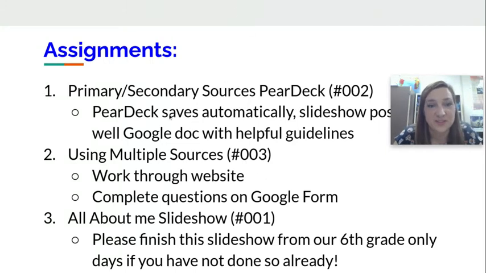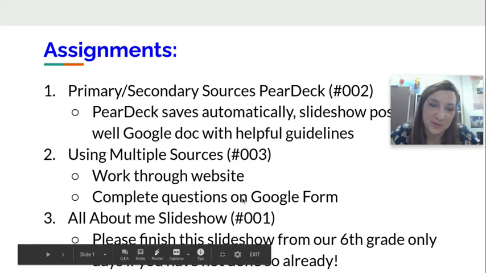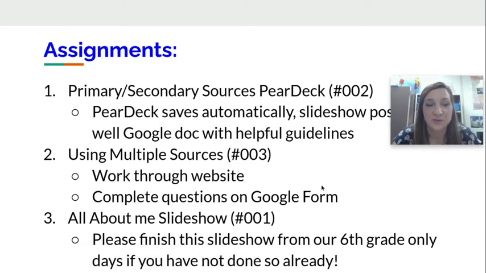So you'll see a list of the assignments. You are going to have a primary and secondary source pair deck, which I will show you here in just a minute. You are also going to do an activity about using multiple sources. And then when you are finished with that, I'm going to ask you to finish your All About Me slideshow that we worked on sixth grade only day. If you were not here or you didn't finish it, I have moved that up into the current week's agenda so that you can work on it.